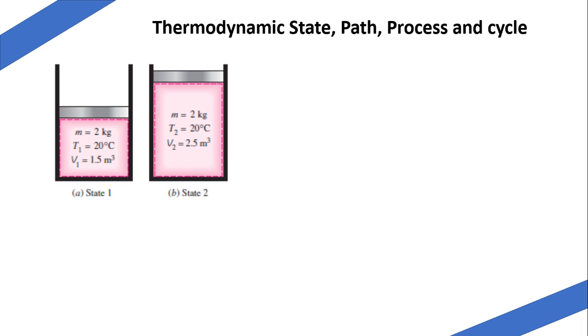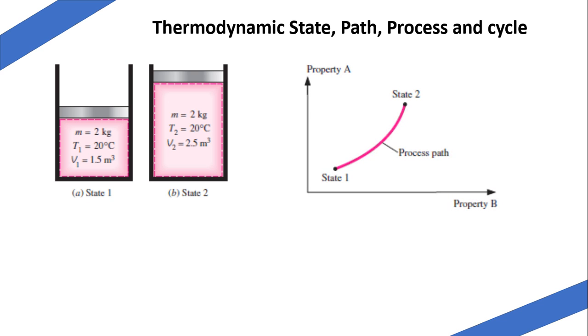Now what is a path? When a system changes from one state to another, the path is the route which it follows. Suppose this is a figure. Here you can see the process path, that is, a system which changes from state 1 to state 2 by following the path drawn by the pink line. The process of traveling along the path is called a thermodynamic process. That is, when a system changes from one state to another, here state 1 to state 2, it is called a thermodynamic process.